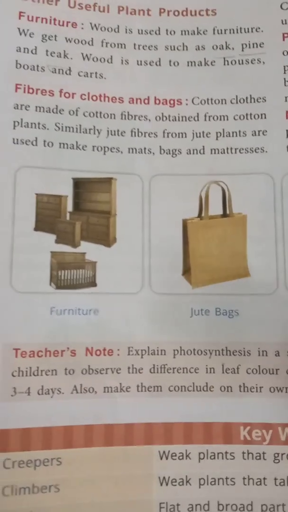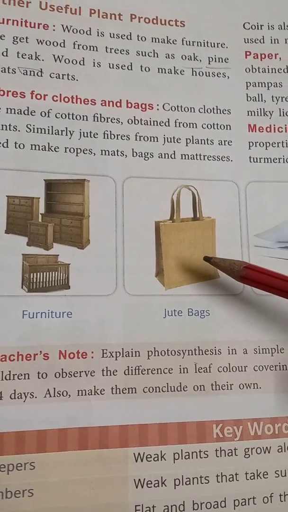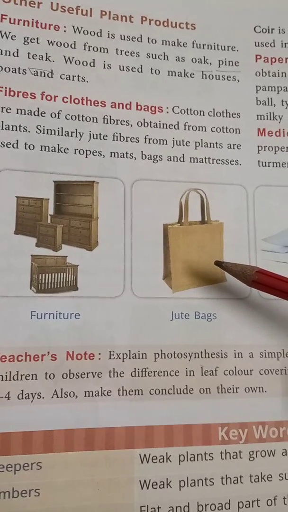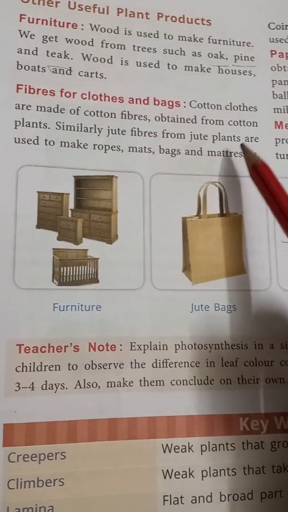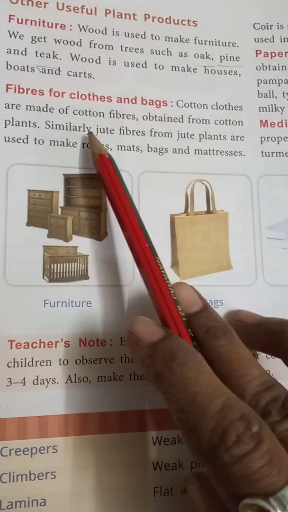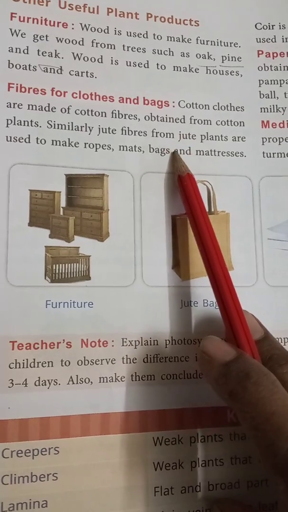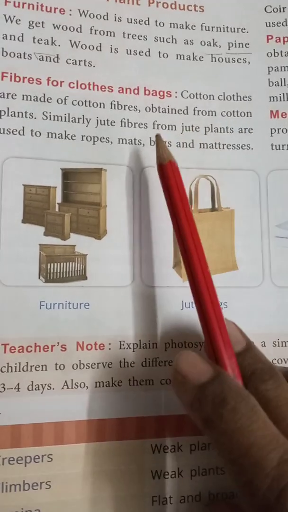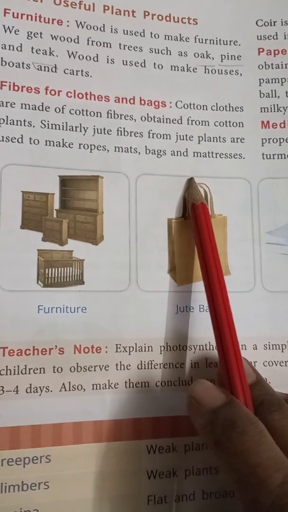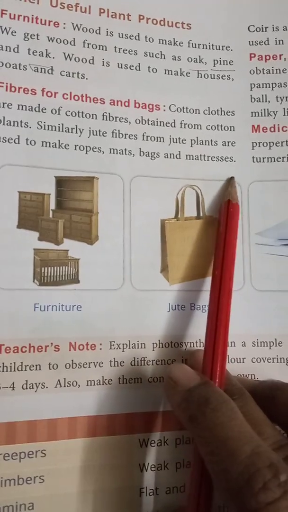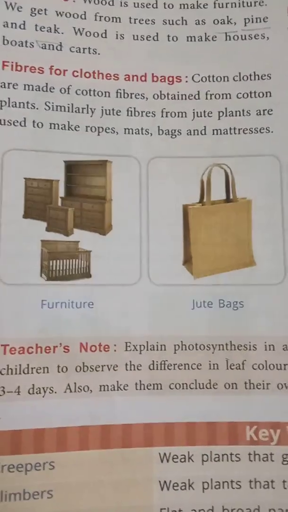Okay, then fibers for cloths and bags. Generally fibers are also obtained from the plants, and these fibers are used to make bags and cloths. You know, cotton cloths are made from cotton fiber. किस कहाँ से बनते हैं? कॉटन फाइबर से बनते हैं. And this cotton is obtained from the cotton plant. Okay, similarly jute fiber from jute plant. These are used to make rope also, mats, bags, mattresses. These are generally made from jute fibers.